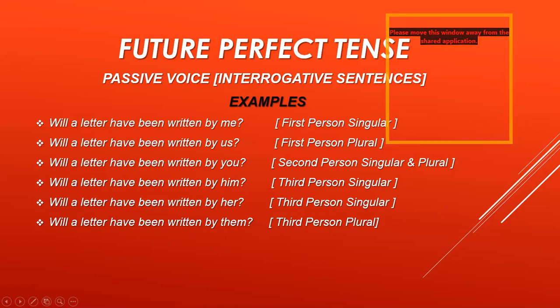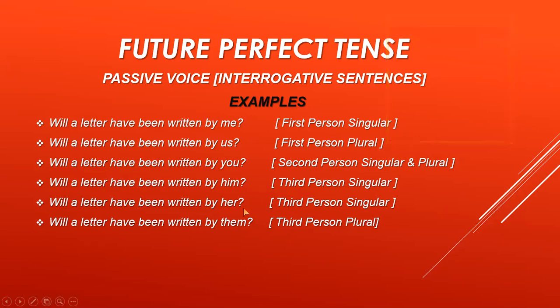Now remember, will is the helping verb, so it comes in the beginning of the sentence, and question mark is there at the end of all sentences. Okay. Now I hope you have understood everything very clearly.